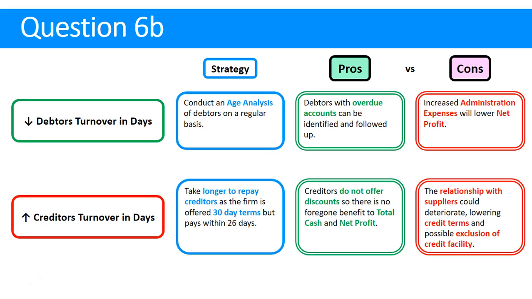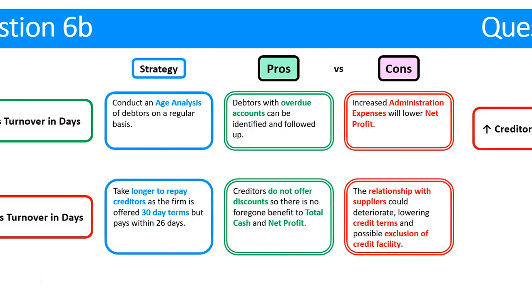The con there is maybe we might like that, but our creditors probably won't. The relationship with our suppliers will deteriorate. They may even decide to lower their credit terms and maybe even withhold credit from us completely. And if we're always paying in 30 days, maybe they start to lower their terms as well and they move theirs down to 21 days too.